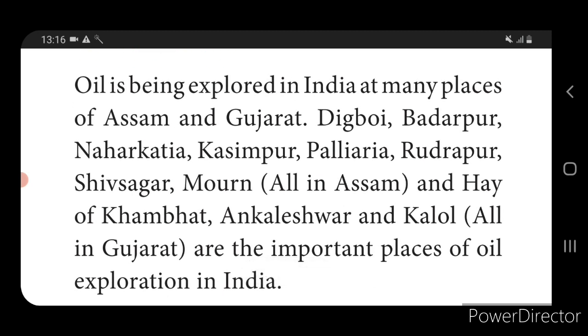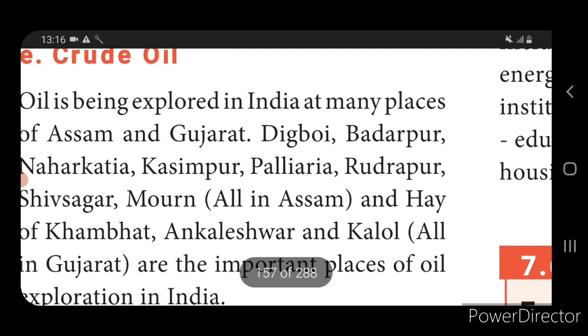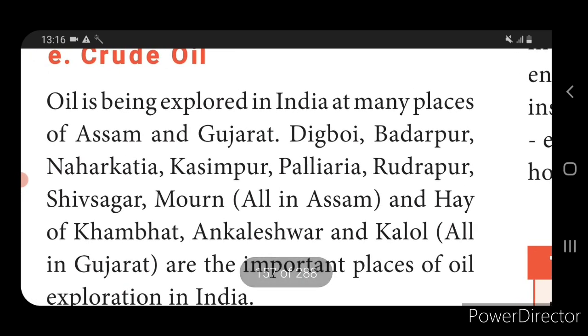In Assam, crude oil is extracted at Digboy, Badarpur, Naharkatia, Kashmirpur, Pillai Raya, Rudrapur, Shivasagar and Mauran.